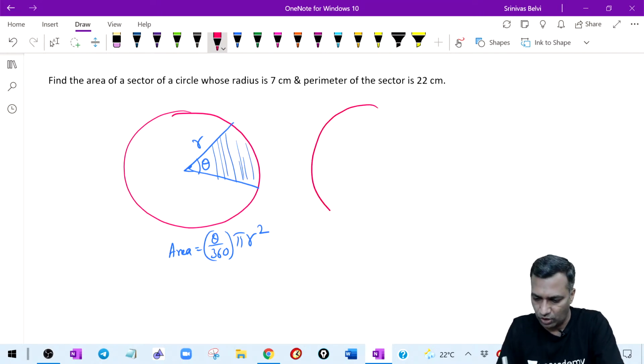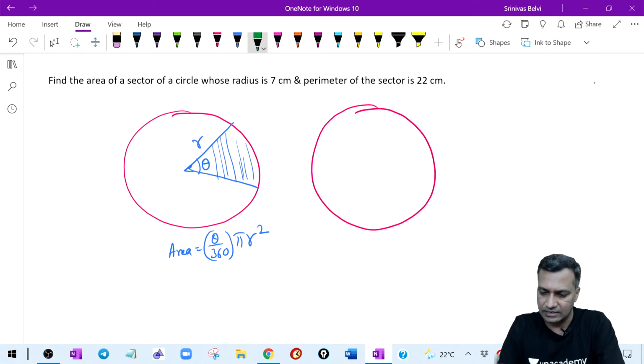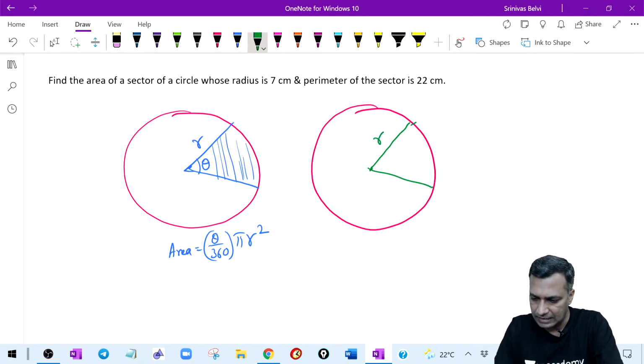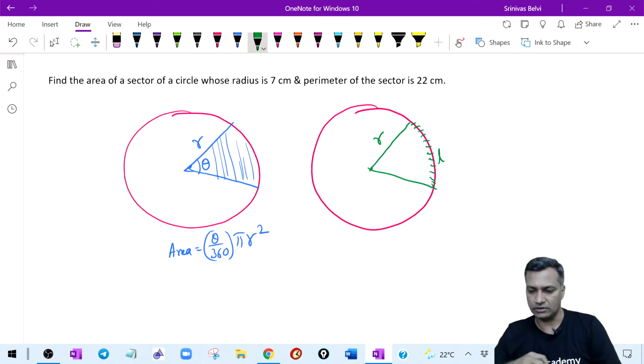Second one you would also have learned, because while finding the sector area there are two popular formulas. The second one: r is given and L is given, theta is not given. That curve length, the arc length L, is given.